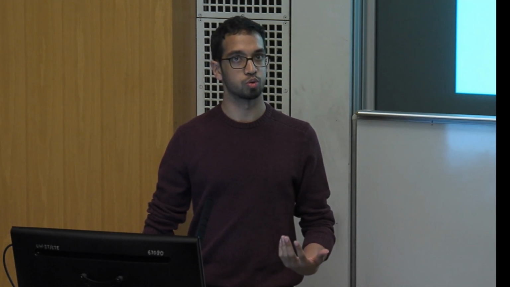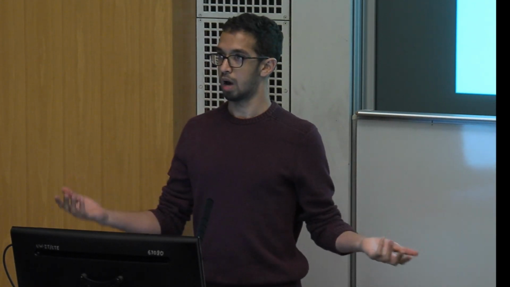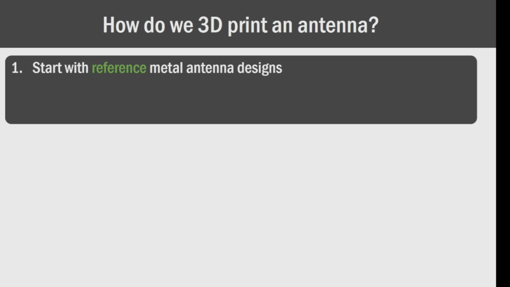So next I'm going to go into a little bit more detail and walk you through how we build each of these components. So first off, how do we 3D print an antenna? The first step in our design process is to start with a well-known reference design for an antenna. But the problem is that we can't just copy a design for a metal antenna because the performance of an antenna depends a lot on things like the material properties. And in our case, we're going to be using a conductive 3D printed filament to actually fabricate them.